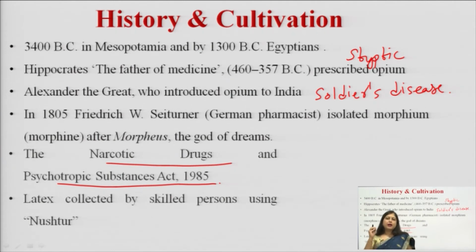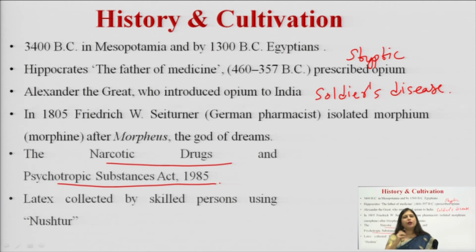You cannot manufacture it at a large scale on your own. You should have approval from government for its cultivation or production. So, this is about the regulatory part. There are many acts in different countries so that the production is in a controlled way.